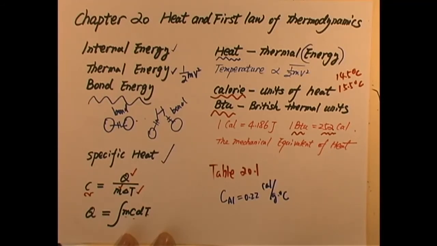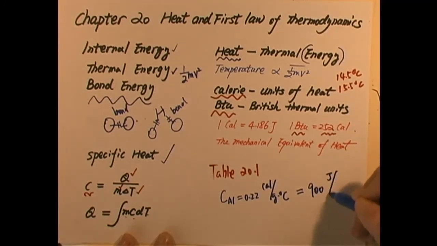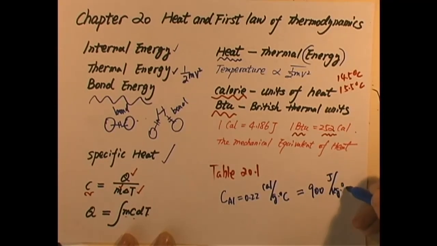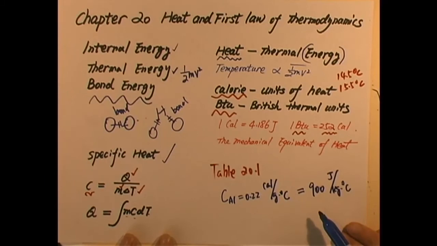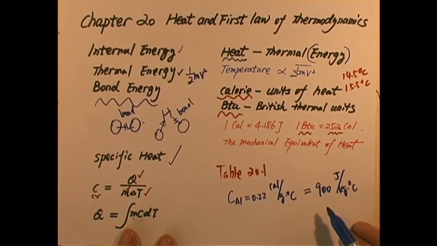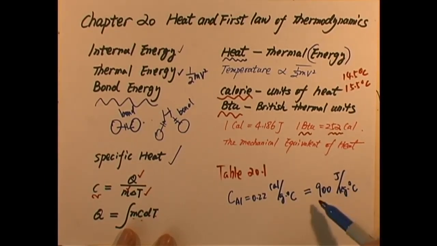On the other hand, if we use SI units, that gives us 900 joules per kilogram per degree Celsius, which means 1 kilogram of aluminum, increased in temperature by 1 degree Celsius, needs 900 joules of energy. So we can use either this unit or the other one.